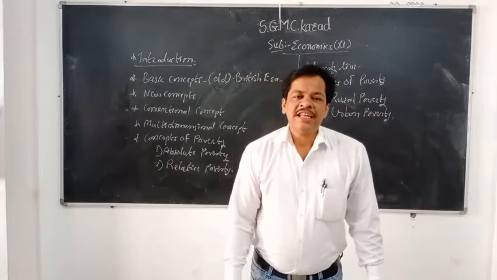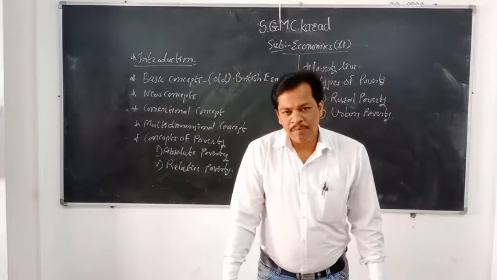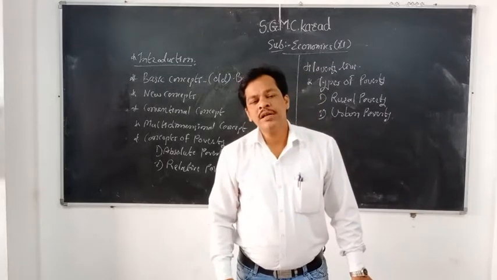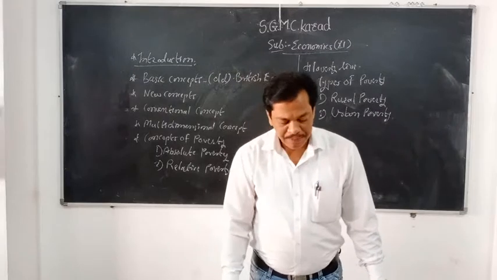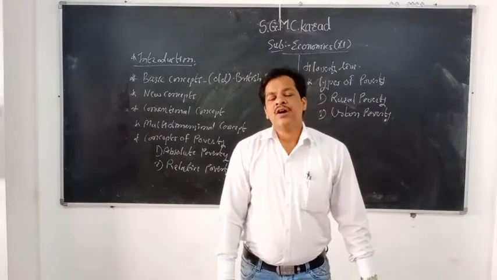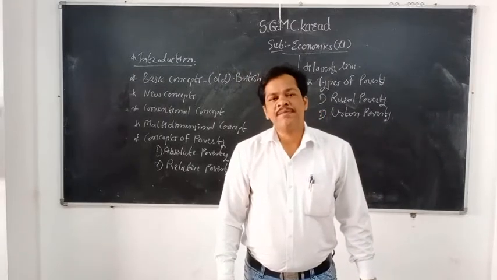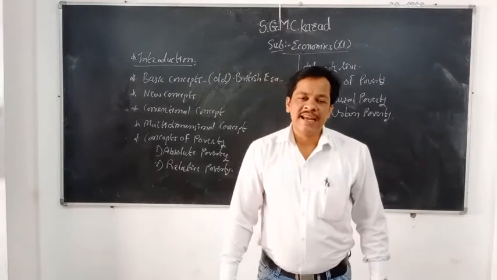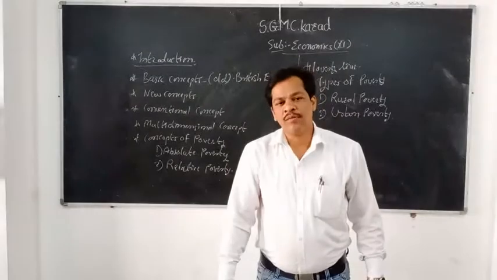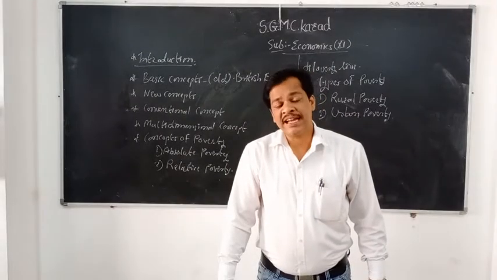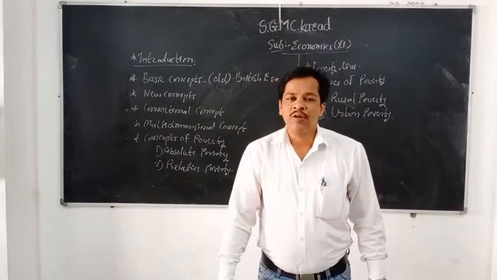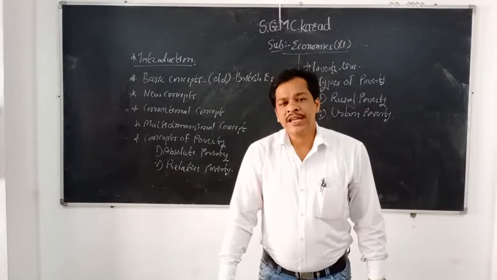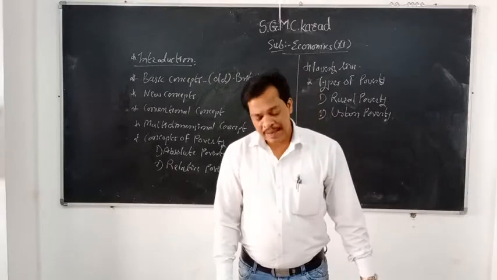In the last lecture we discussed the problem of population and unemployment, and now in this lecture we will discuss the problem of poverty. In 1947, or when we compare all these conditions with 1947, nowadays India has definitely developed, but India is a developing country and our country is facing the problem of overpopulation, the second largest population in the world. The second problem is unemployment, and the third major problem is poverty. Poverty is just like a curse for our country.